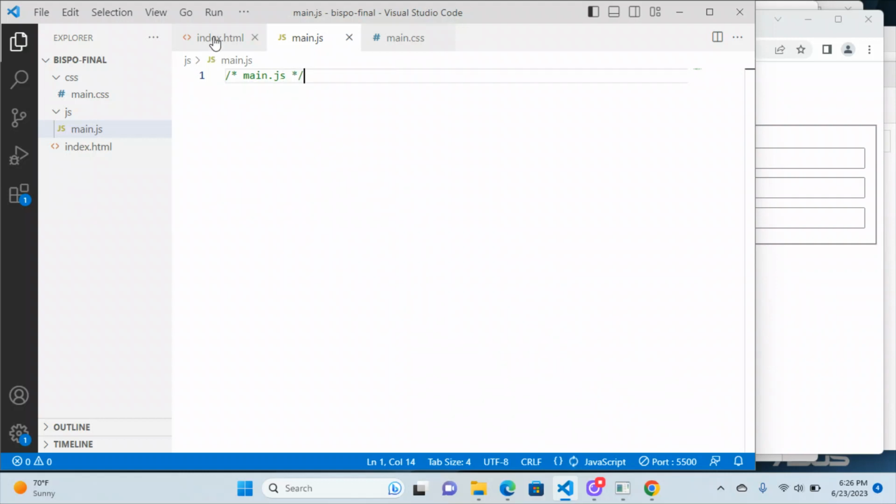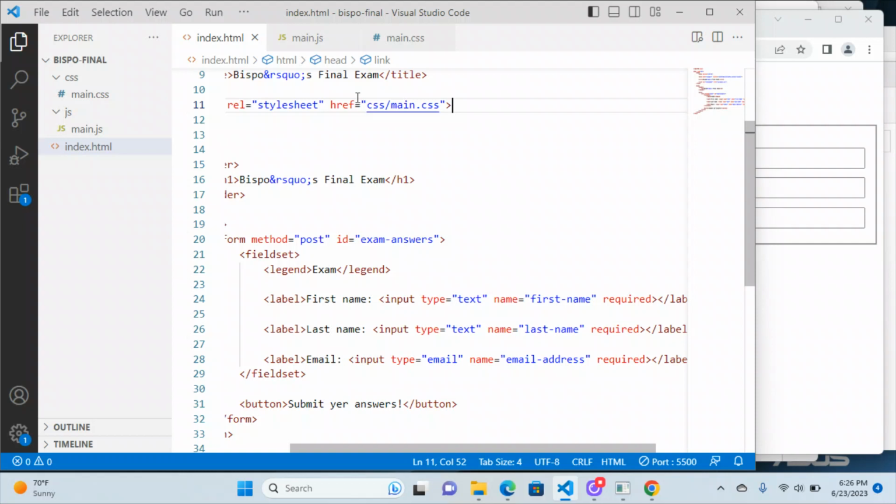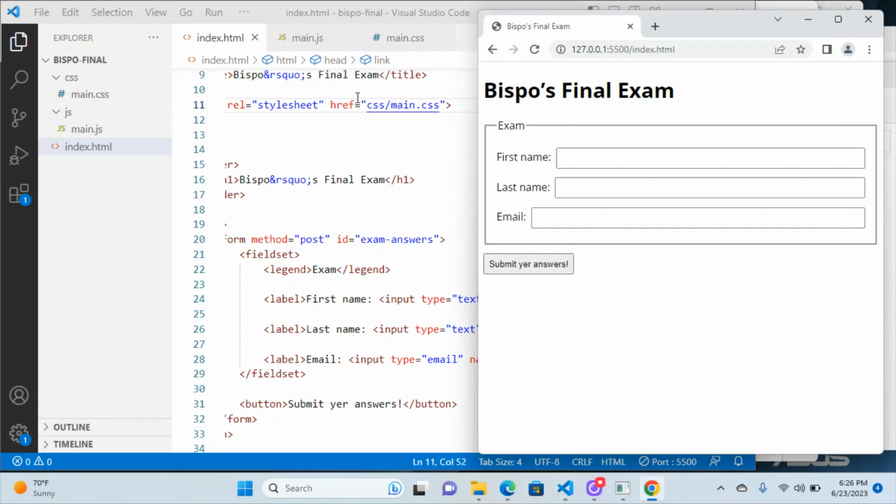And now we're going to call in two different scripts. One of them is going to be the jQuery script itself, the library, and the second one is going to be the script that we're going to be writing. So first of all,